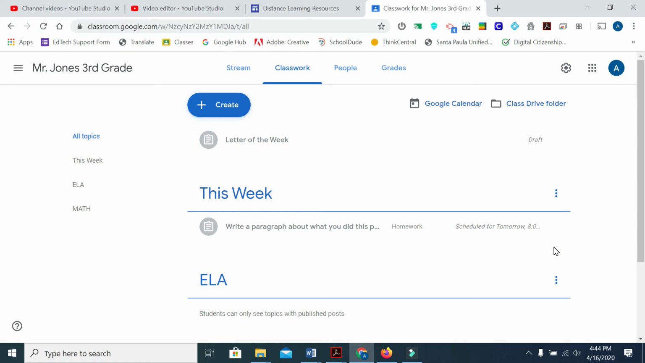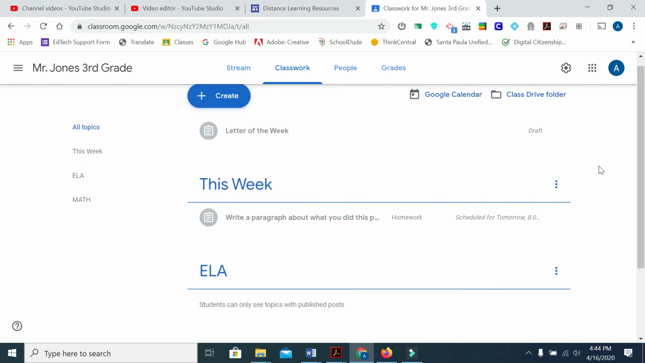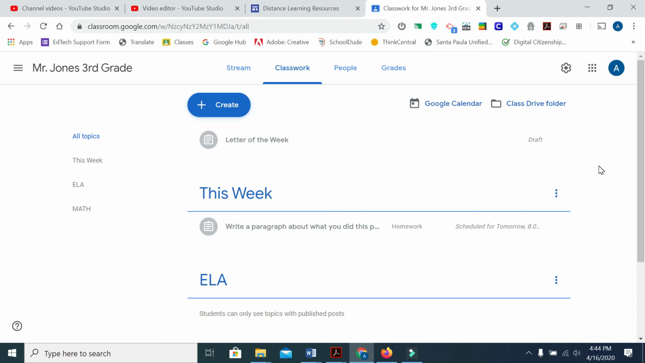I've scheduled the assignment to pop in the day I'm gone, so that way they can't work on it early, and once they get in there, they can start working on it without me needing to give it to them. All right. You also have Class Drive and Google Calendar, which you can set up, but that's how you create your assignments in Google Classroom. Thank you.